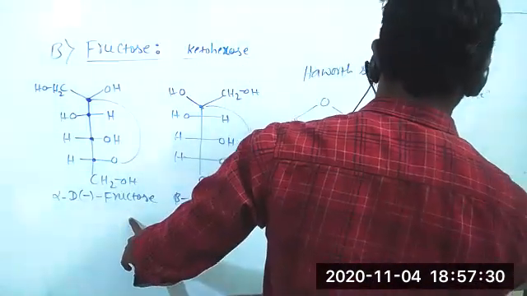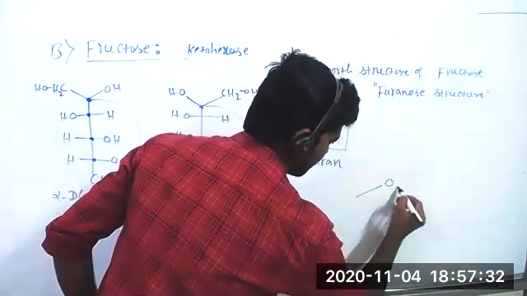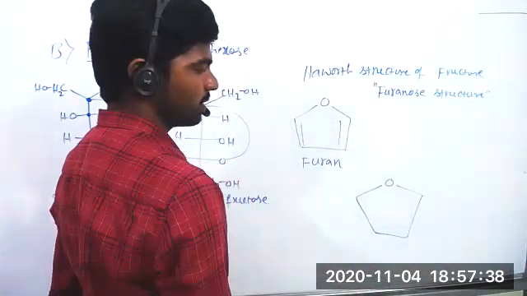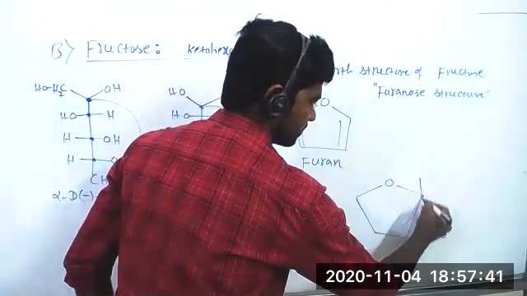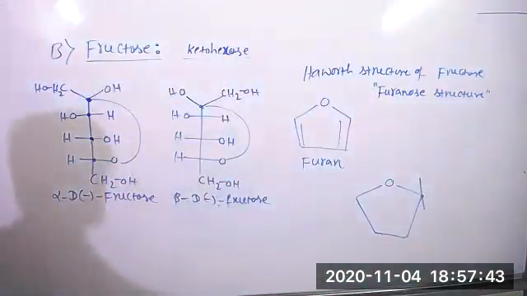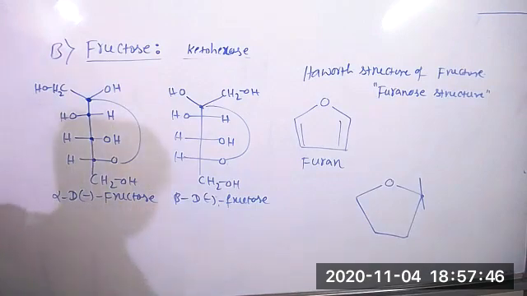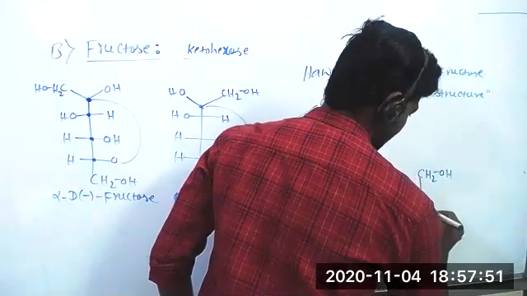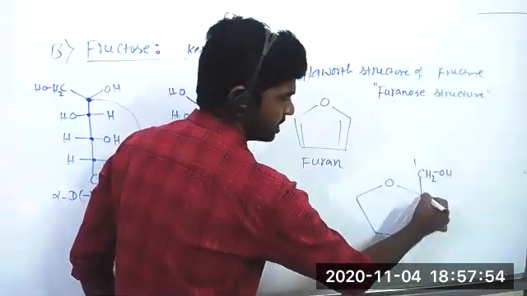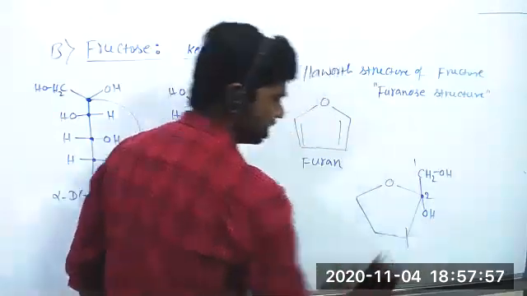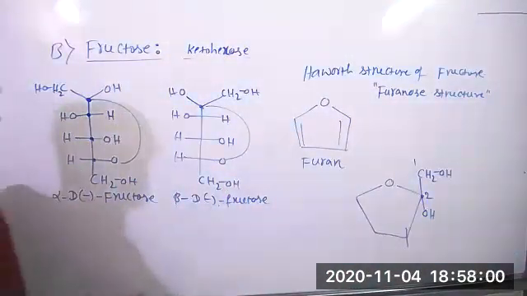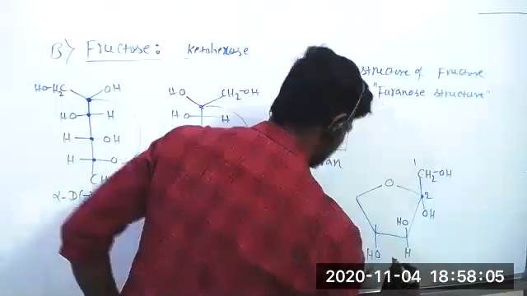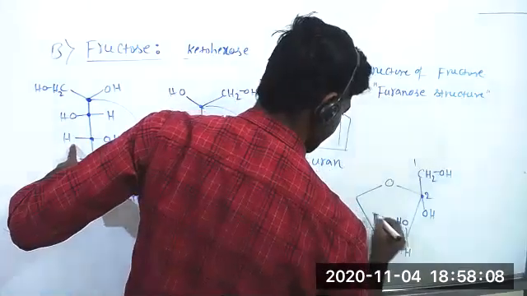The alpha fructose structure: first write the 5-member ring, CH2OH, OH is down. See, this is the first carbon atom, this is second, this is third carbon. In the third carbon, OH is left, H is right, so OH is up and H is down. At the fourth carbon, OH is down and H is top.